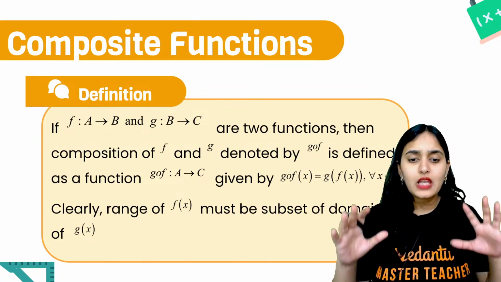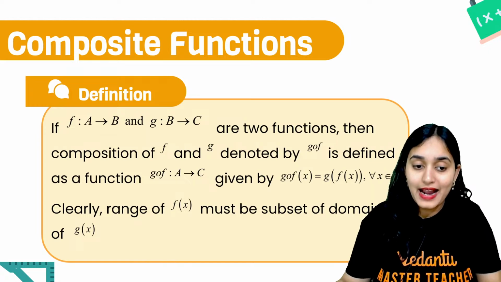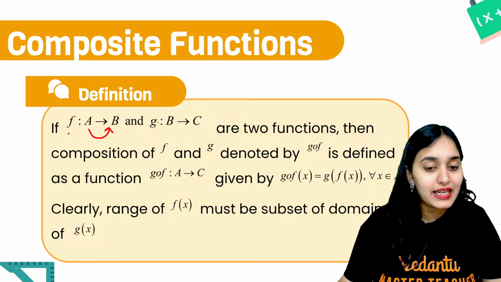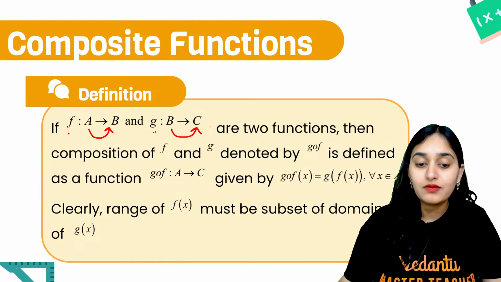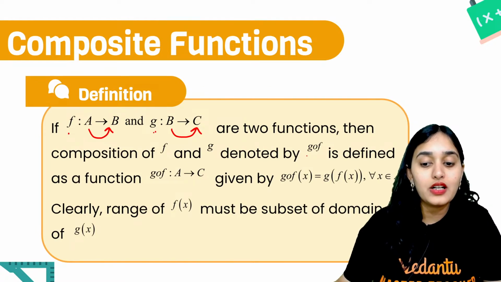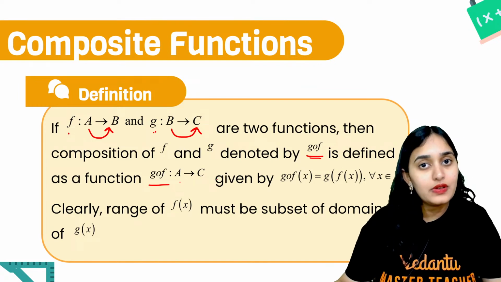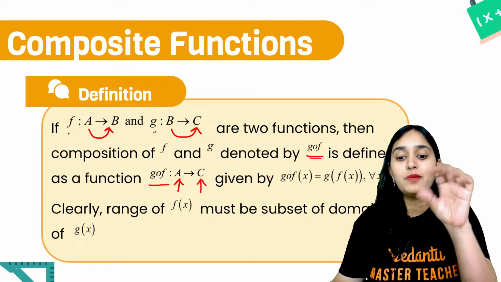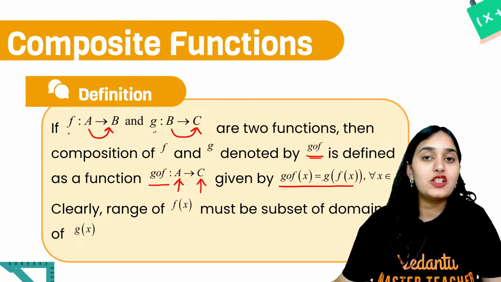Now, while we are learning about composition of functions, we realized that if my f function is defined from set A to set B, g function must be defined from set B to set C, right? Where we are finding out composition of f and g function denoted by gof. Then gof will be basically from A to C because the input will be A but the output will be C. B will be the intermediate one, right? And gof of x will be defined as g of f of x.